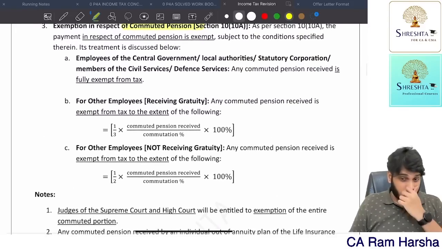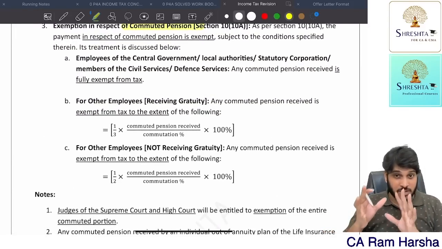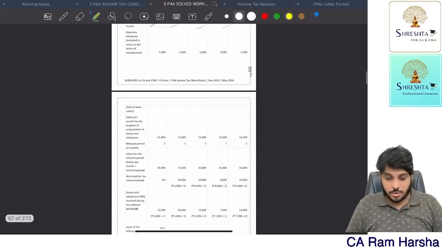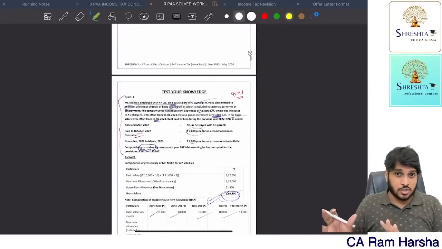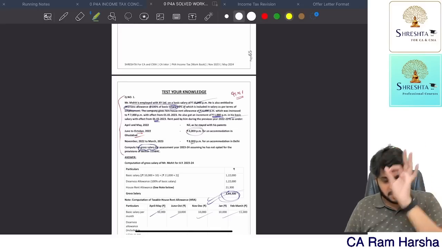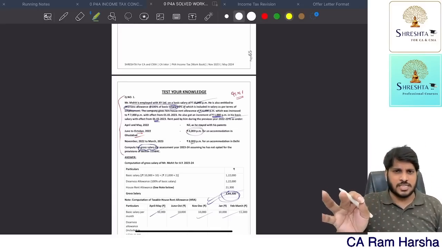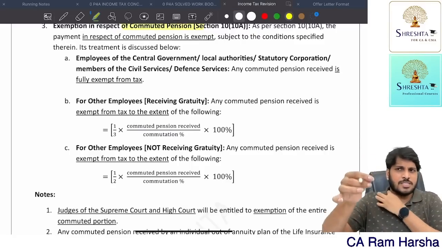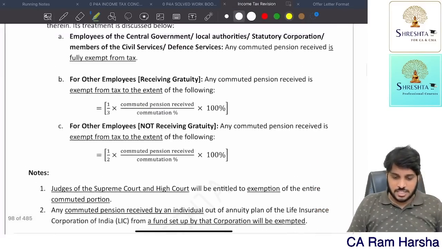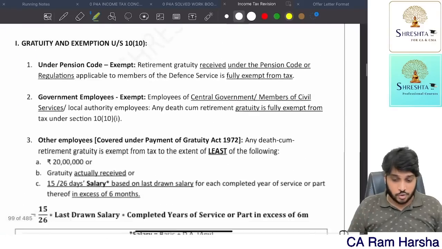I'm telling you, if you solve our book, whatever illustrations we have given in our book, by the way, you can even download the workbook like this. We have a workbook like this also. If you just download this workbook from our website and solve it completely, I'm telling you 99.99% of questions will be from this workbook only. Just numbers will be changed. That's it. All the adjustments that are going to be asked in the exam are all covered here. So the pension point, here I have given the entire thing, whatever I have told.